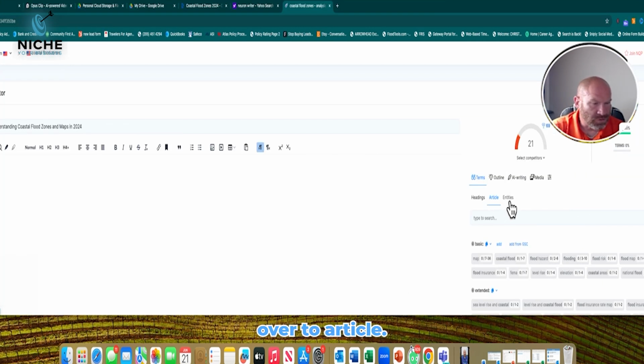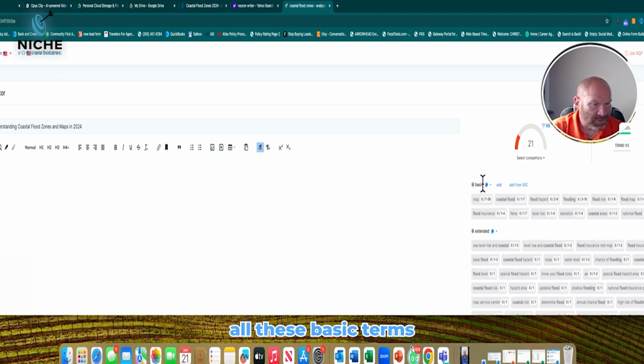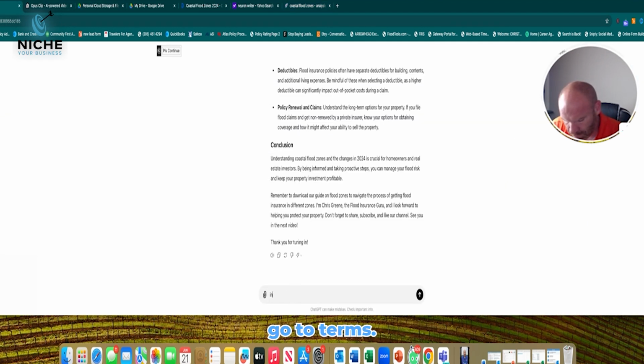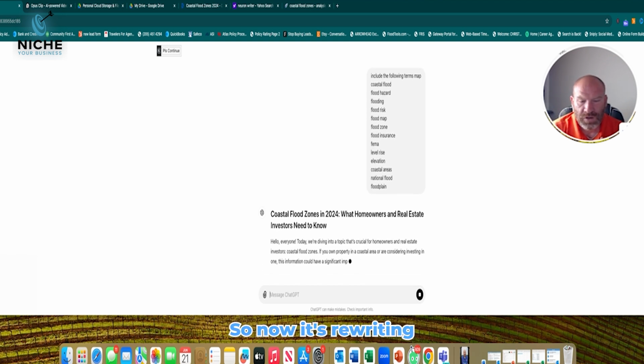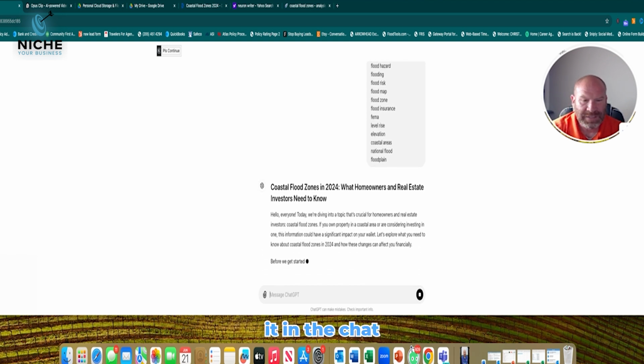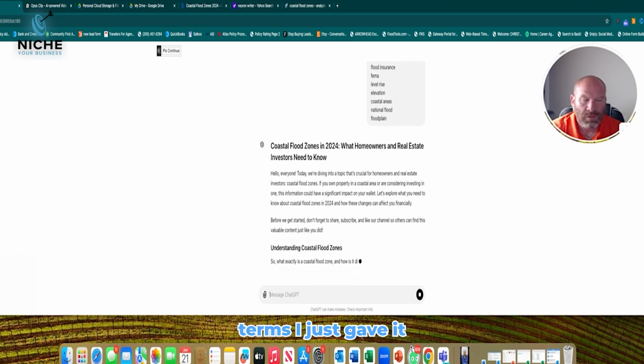So now we're going to go over to article. We're going to go to terms. And we're looking for all these basic terms here. We're going to go ahead and you could copy this right here. And you could take this back over to ChatGPT and say include. So now it's rewriting it in ChatGPT based on those terms I just gave it.